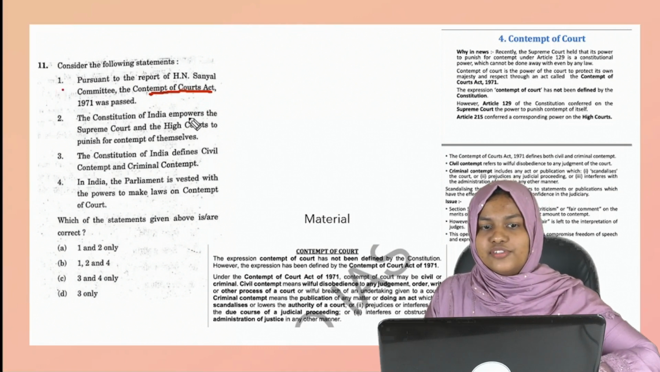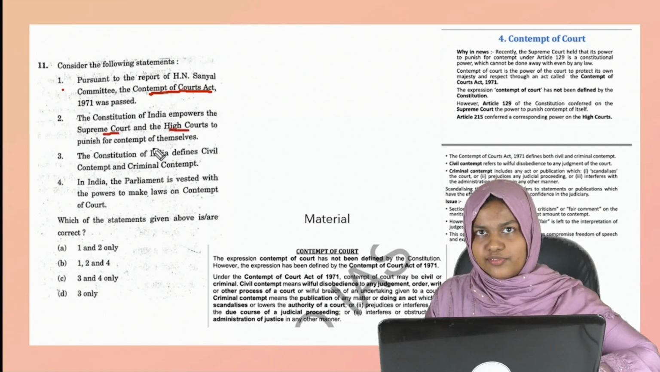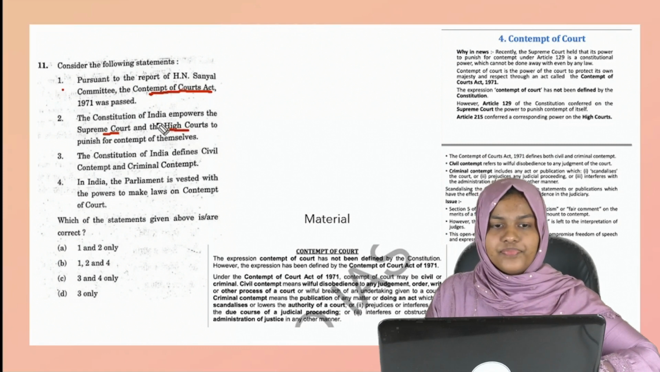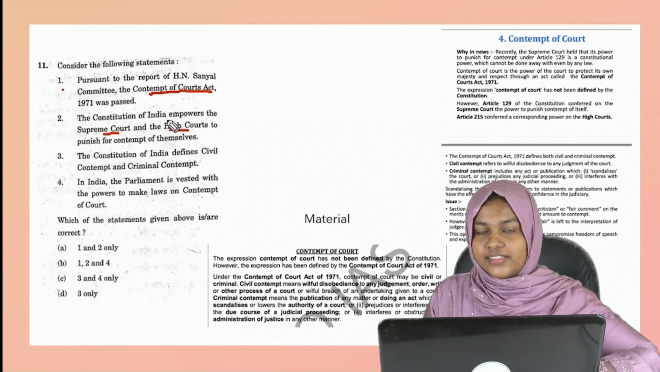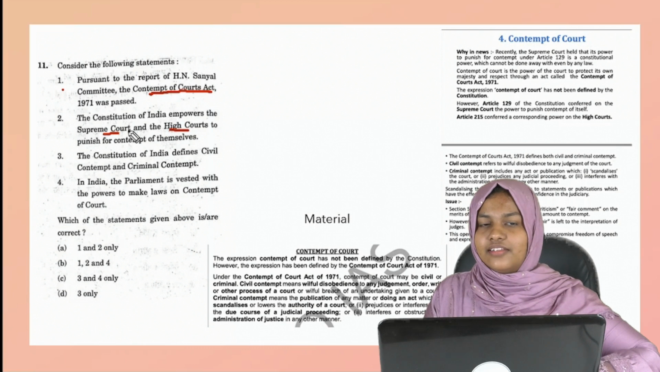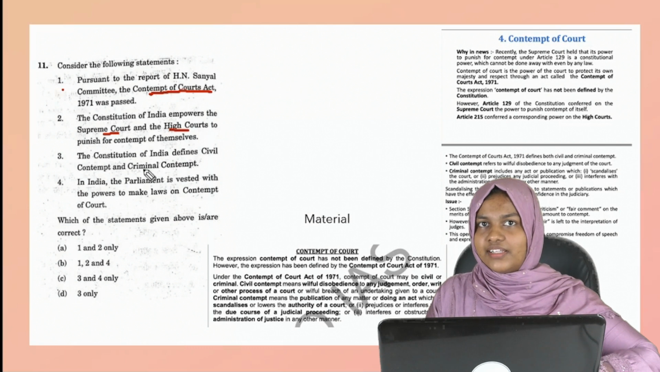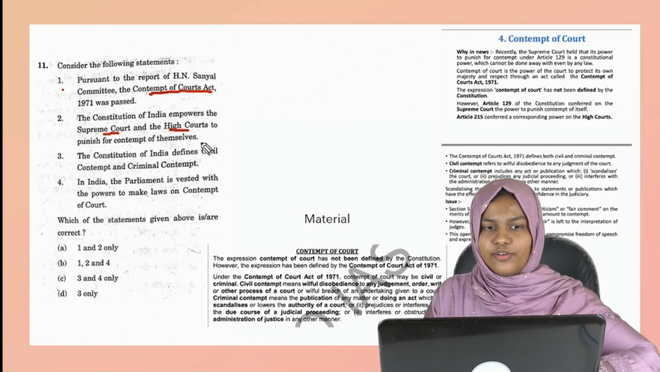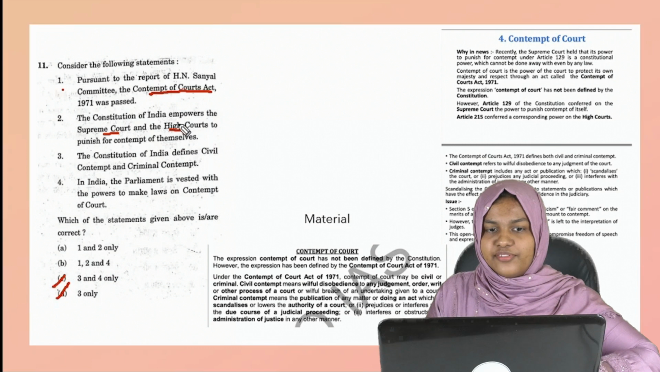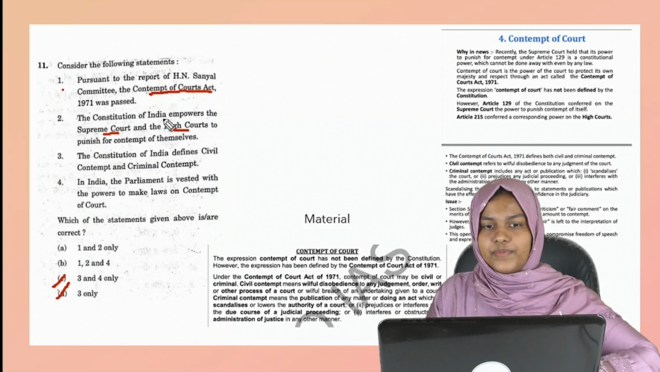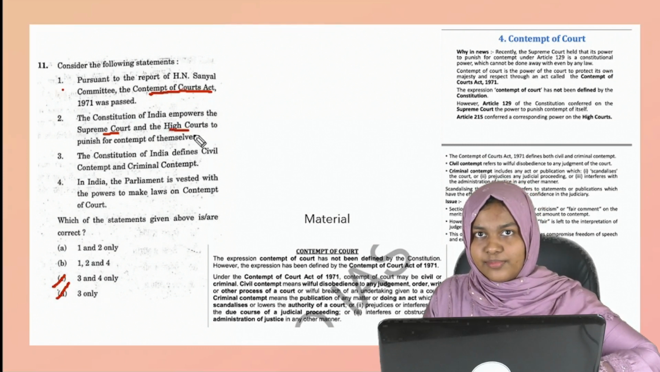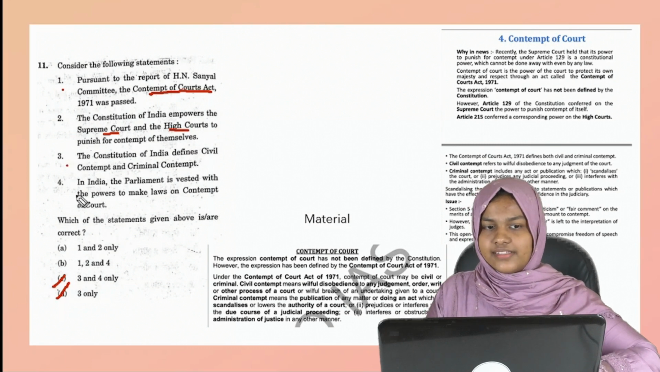The Constitution of India empowers the Supreme Court and High Court to punish for Contempt of Court. If you have read the newspaper, you might know the news is like this: the Supreme Court punishes for Contempt of Court or High Court punishes for Contempt of Court. If you know this statement is correct, you can eliminate two options. Again, if you have confusion whether High Court punishes for Contempt of Court, then hold on, move on to the next statement.